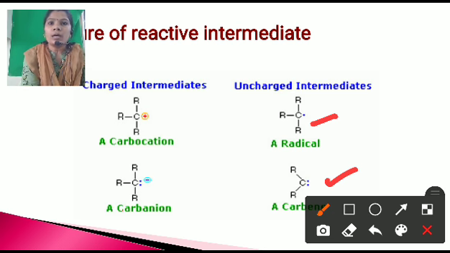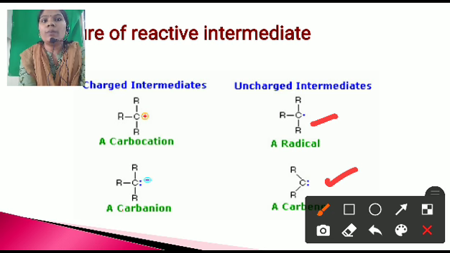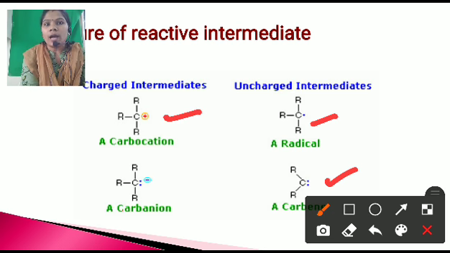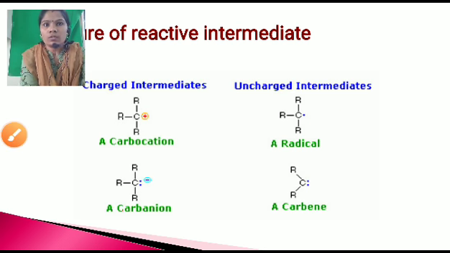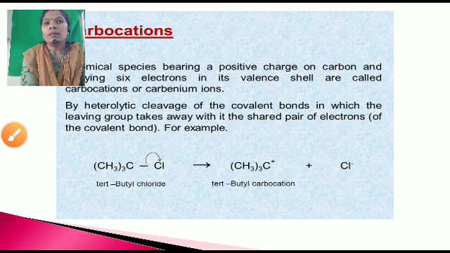First, carbocation, that means carbon having a positive charge. Carbanion, that means carbon having a negative charge. Carbon radical, that means carbon having only one electron, and carbene, that means the carbon having a lone pair of electrons. Okay, so let's start our chapter with the carbocation.